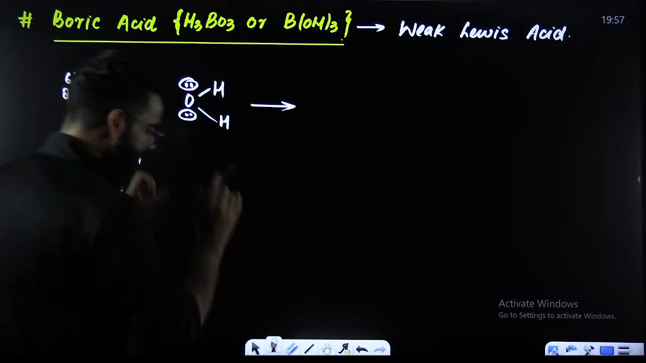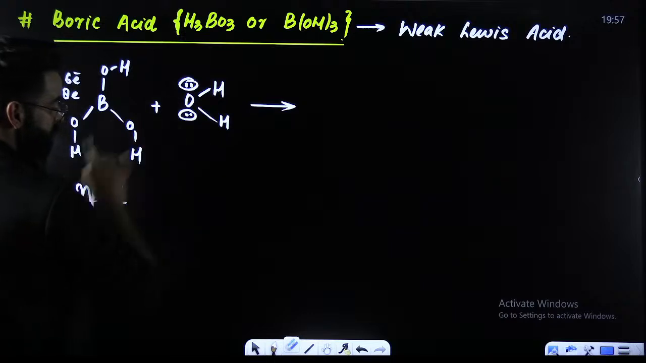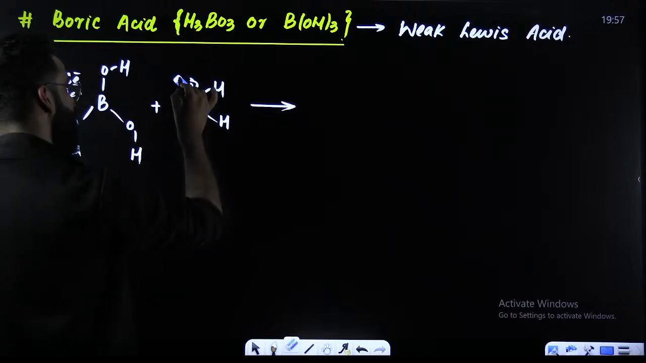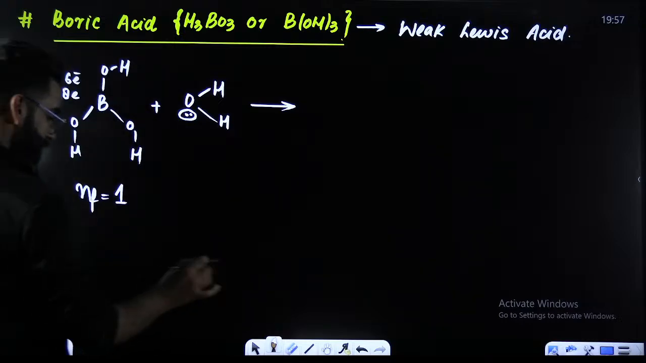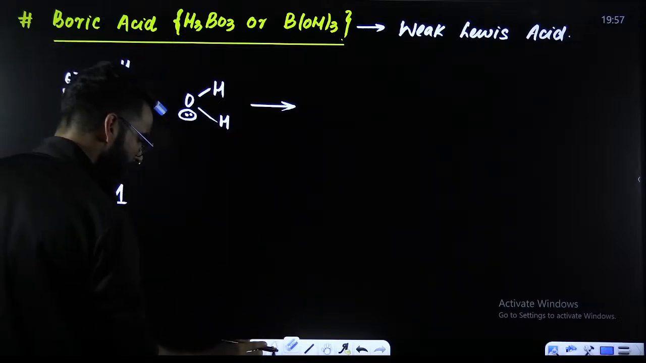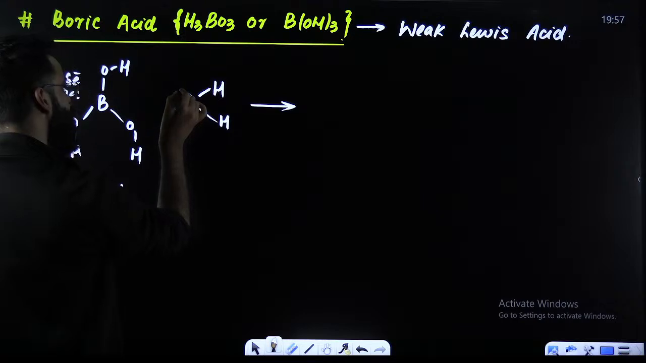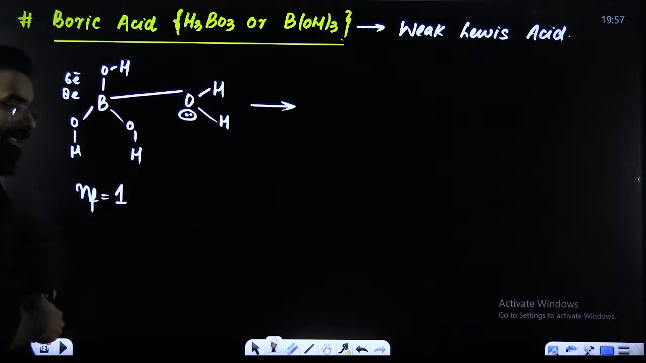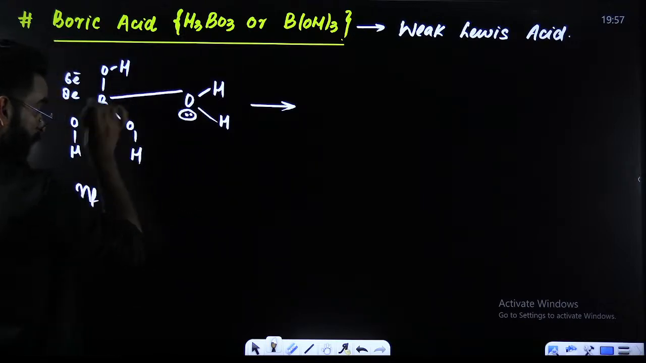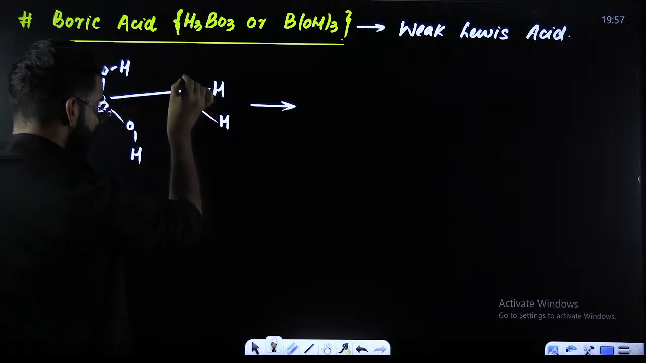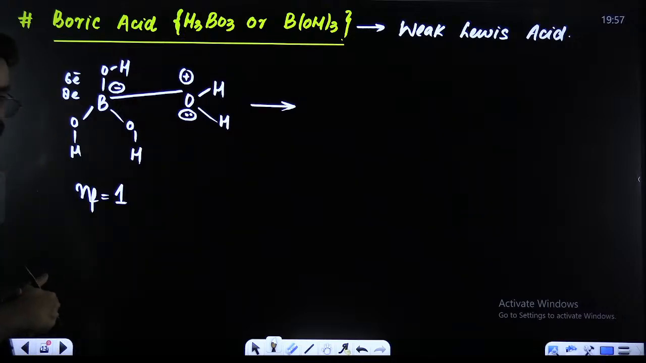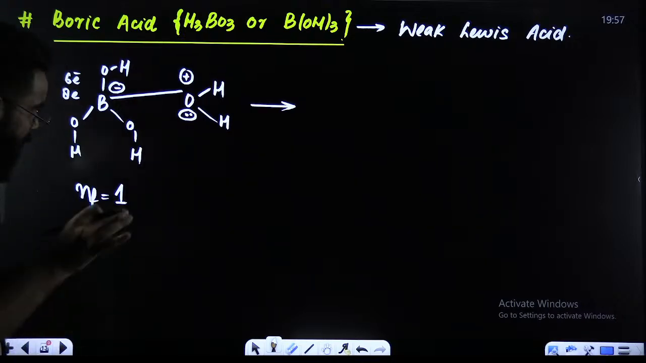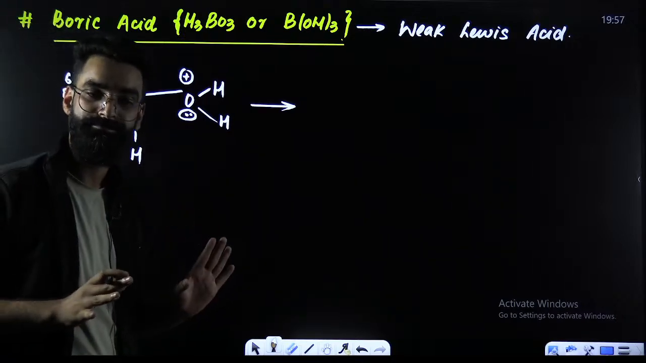When we introduce this boric acid into water, water has oxygen, and this oxygen has 2 lone pairs. This oxygen is going to donate one of the lone pairs towards boron in the form of a coordinate bond. This oxygen is the donor atom which carries the positive charge, and this is the acceptor atom which carries the negative charge.